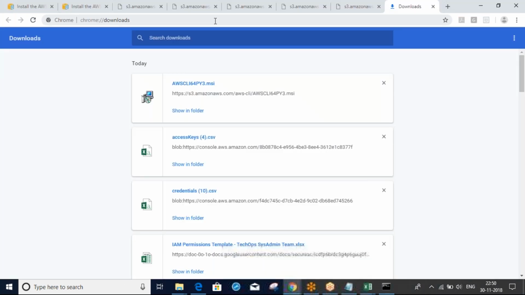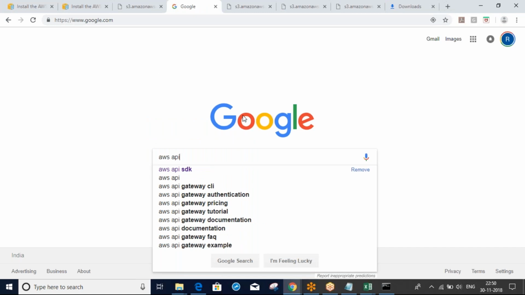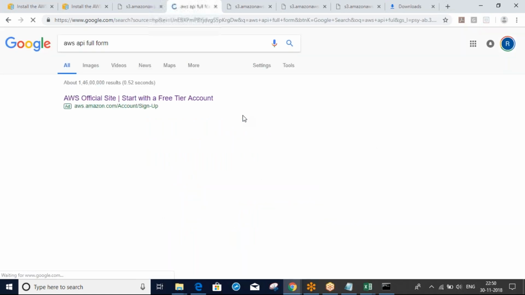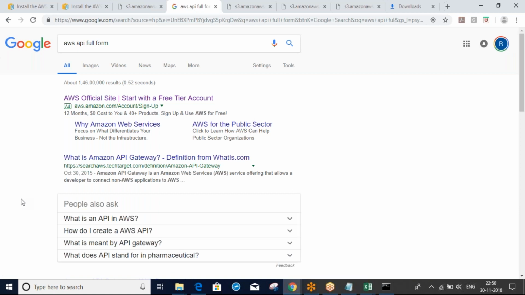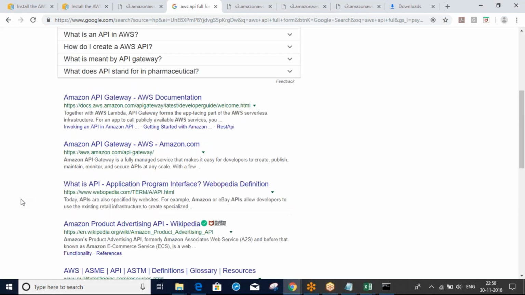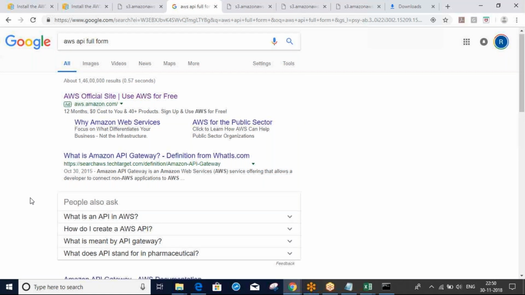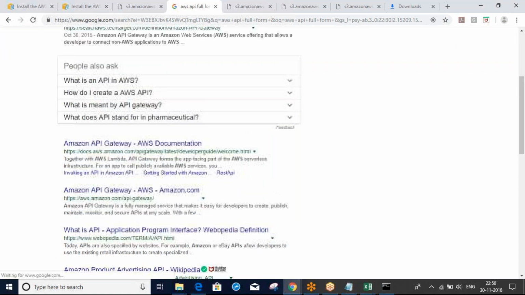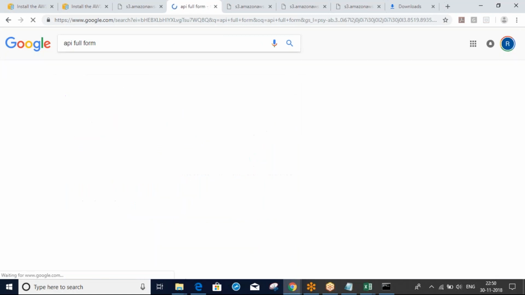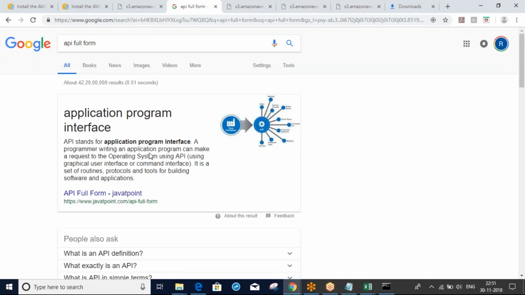I don't know the full form. There is no API meaning in AWS. API means Application Programming Interface. Okay, leave it.